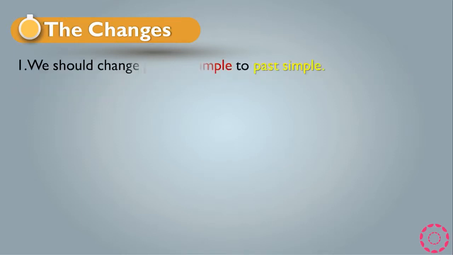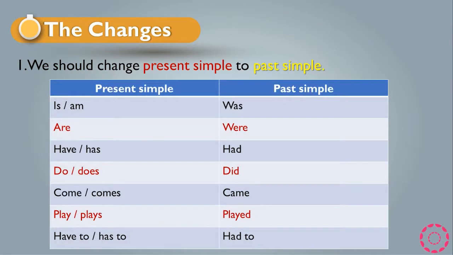The first one, we should change present simple to past simple. If our sentence is present simple, we should change it to past simple. For example, is and are became was, are became were, have and has became had, do and does to did, come or comes to came, play or plays to played, have to and has to became had to. So whenever we have these things in a sentence, they are present simple, so we have to change them to past simple in order to become indirect speech or reported speech.